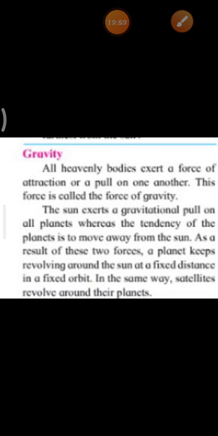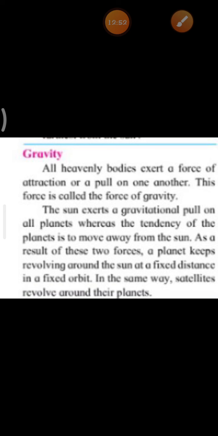Throw a ball upwards. What will you see? What is your observation? The ball will immediately come down, right? As if some force is pulling the ball down. This force is called the force of gravity.